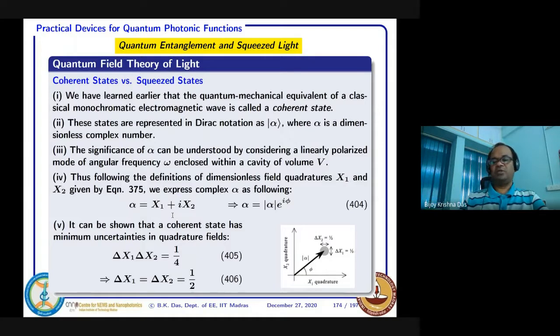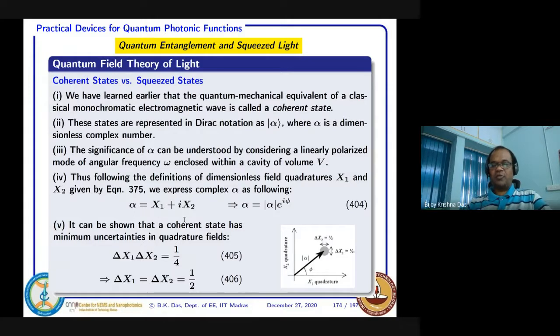That means these two field quadratures can be equivalent to some kind of canonical variables of a quantum mechanical system. For example, it can be made analogous to momentum and position, the uncertainty principle. Everything can be directly related to that.